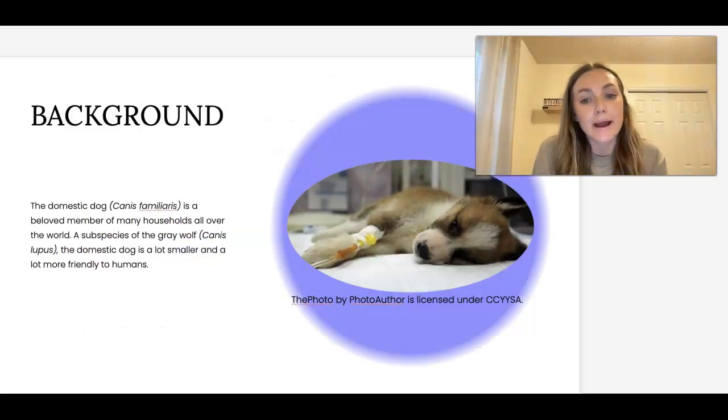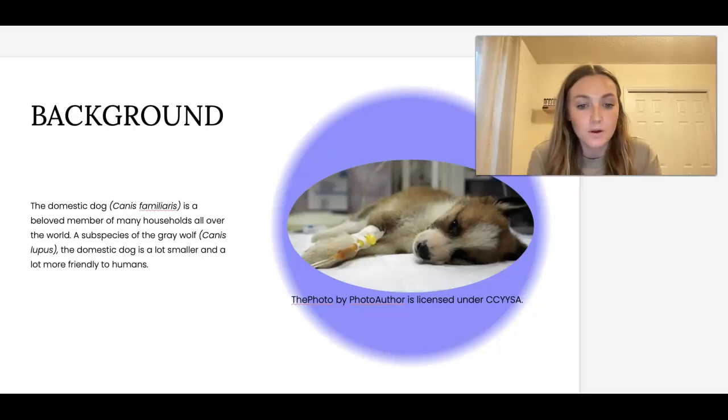So now we're going to get into the background of my chosen species, the domestic dog, or Canis familiaris. The domestic dog is a subspecies of the gray wolf, Canis lupus, and was the first animal to be domesticated by humans. Archaeological and genetic evidence suggests that domestication began around 15,000 years ago, possibly even earlier, as dogs formed close bonds with early human societies.